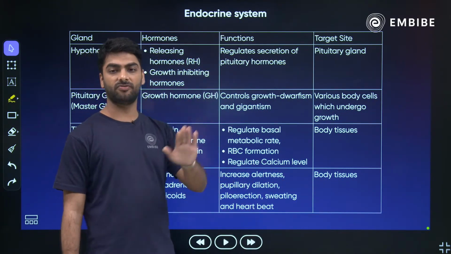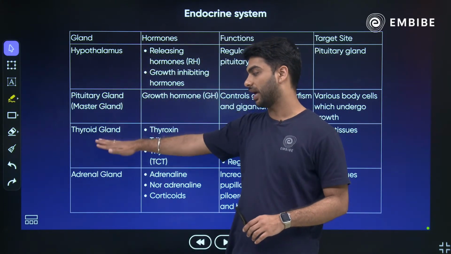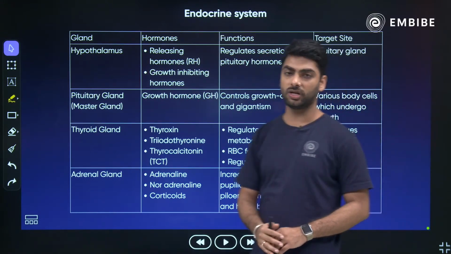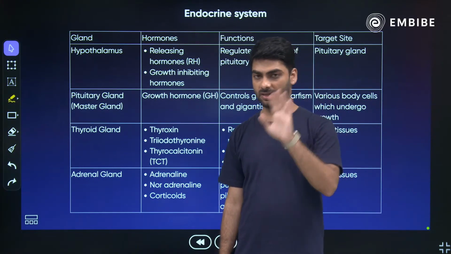Read this table. We have dealt with 4 glands: hypothalamus, pituitary, thyroid and adrenal. ये रहे उनके hormones, ये रहे उनके functions और ये रही उनकी target site. Read it. I will give you 1 minute. ठीक है?